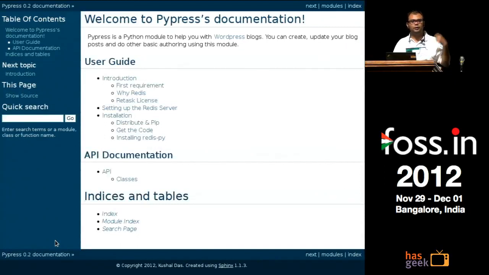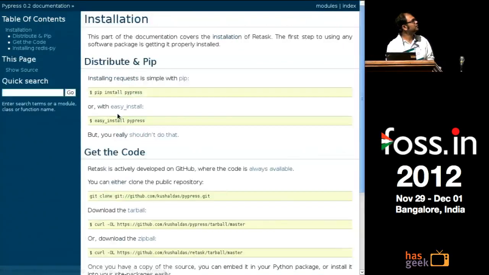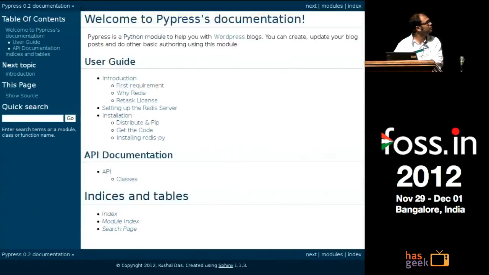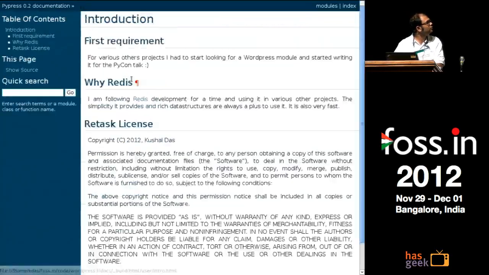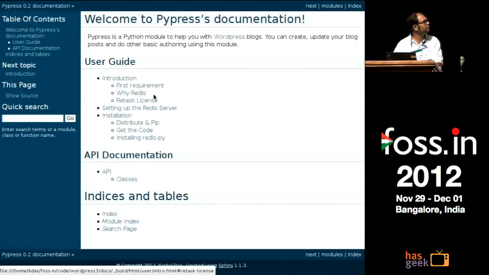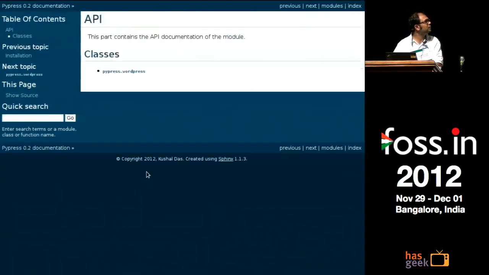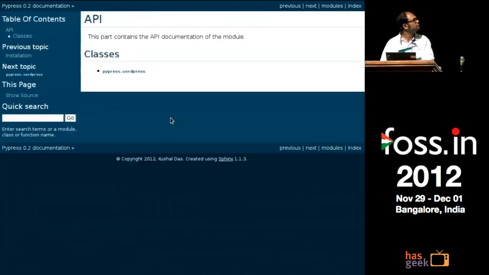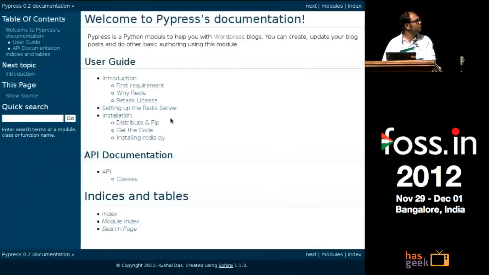If I run just make html, this is what the output looks like. So I have proper sections like installation, introduction. If I go to the classes, the API, now this contains the API. So while using Sphinx, this is basically it.